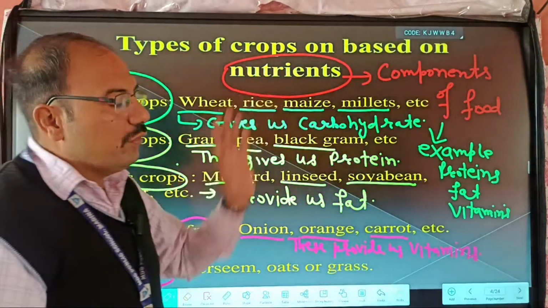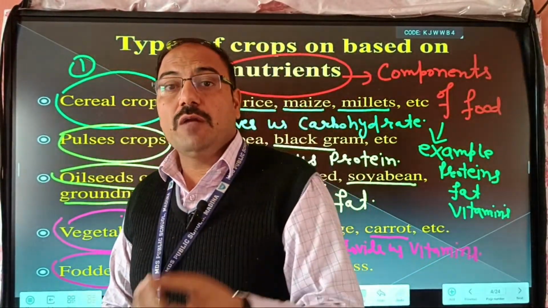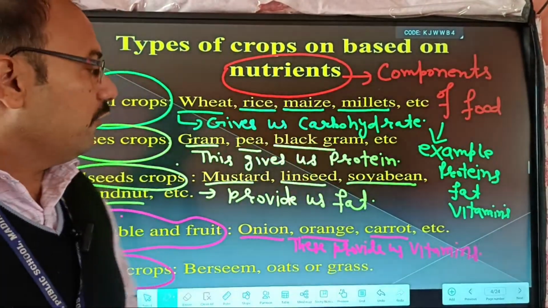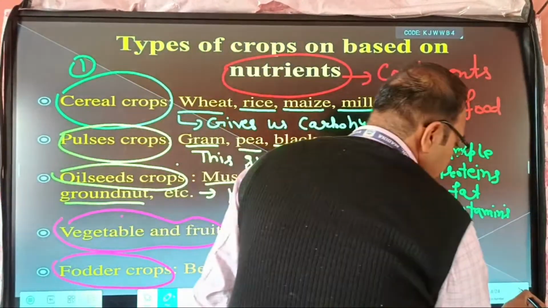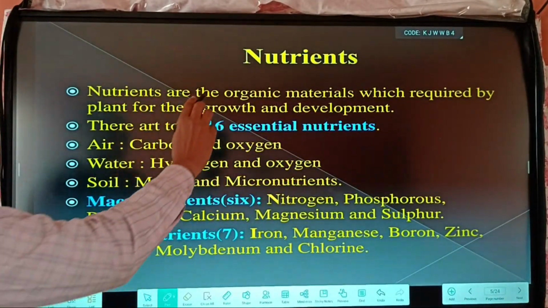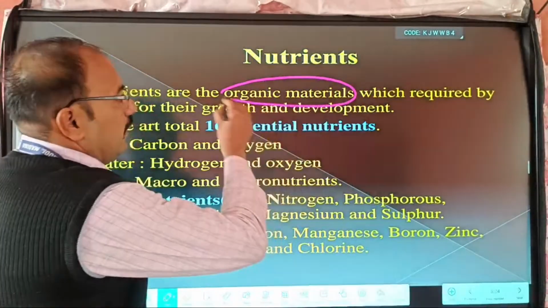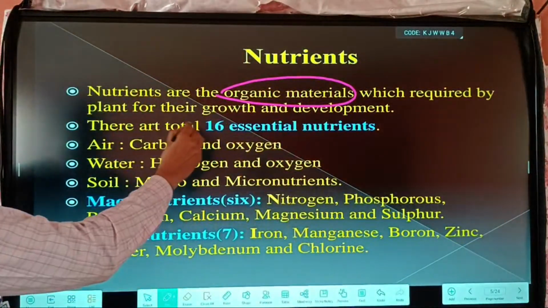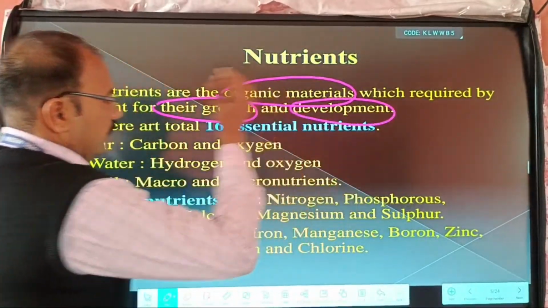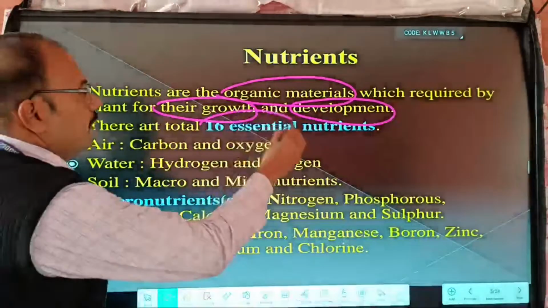And here, nutrients are the components of the food which help in the growth of the body and maintaining the function of life. So I already explained what nutrients are. Nutrients are the organic material required by the plant for their growth and development. Okay. So there are a total of 16 essential nutrients. How many? 16.